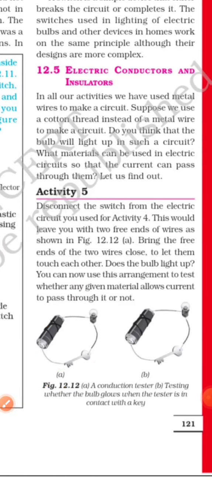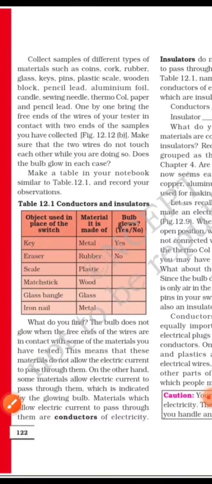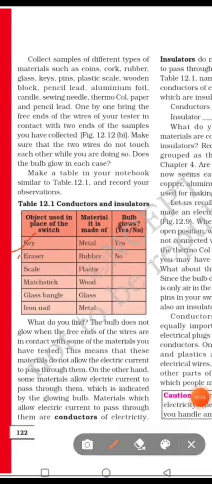So this is a complete circuit. But if anyhow the connection is broken here, then the supply of electricity will also break, and we will see that the bulb will not glow. So let's find out here. Taking some more examples of materials, like if we see key, if we add key, then key is metal, supply will be there, it means the circuit will be closed.